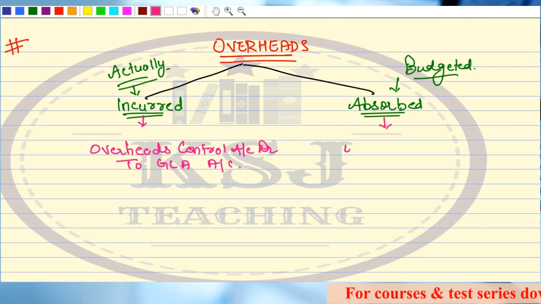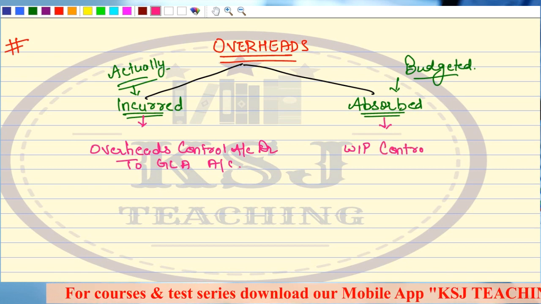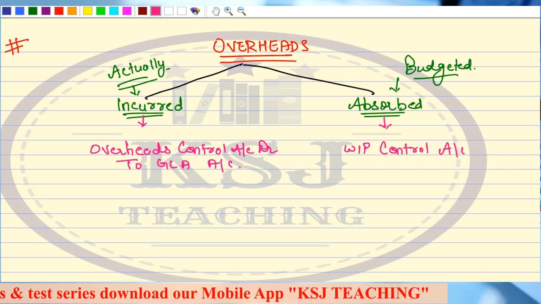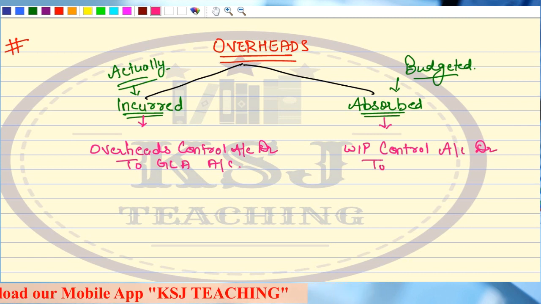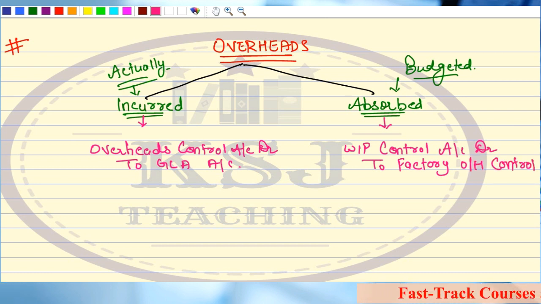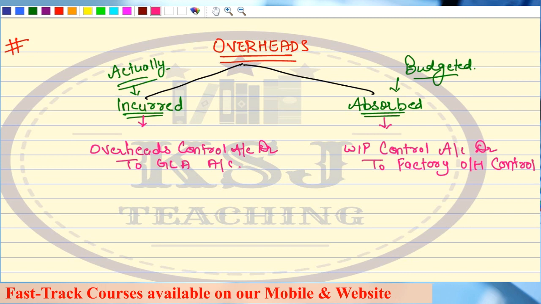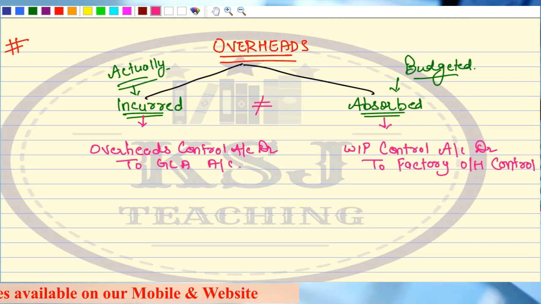The entry is going to be WIP control account debit to factory overheads control account, right? Now, the point here is it is not necessary that this incurred and absorbed will be same.